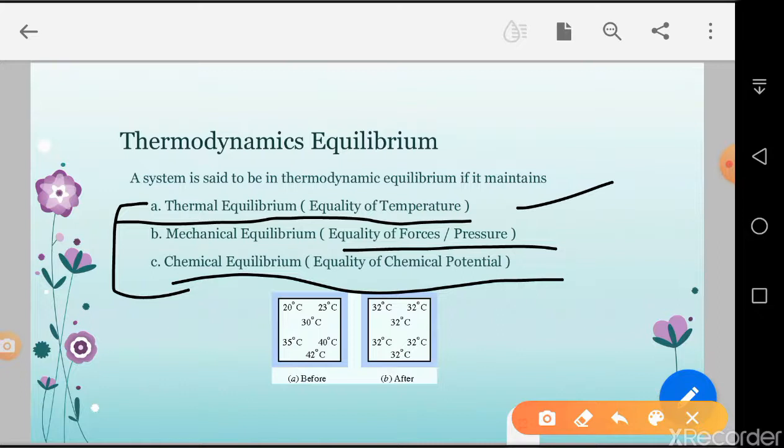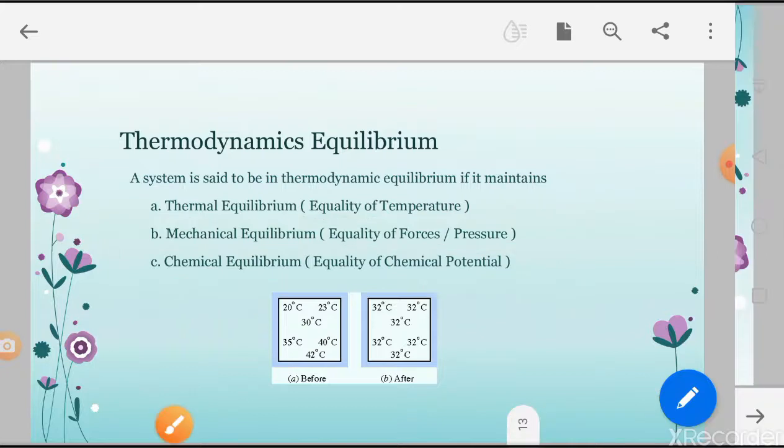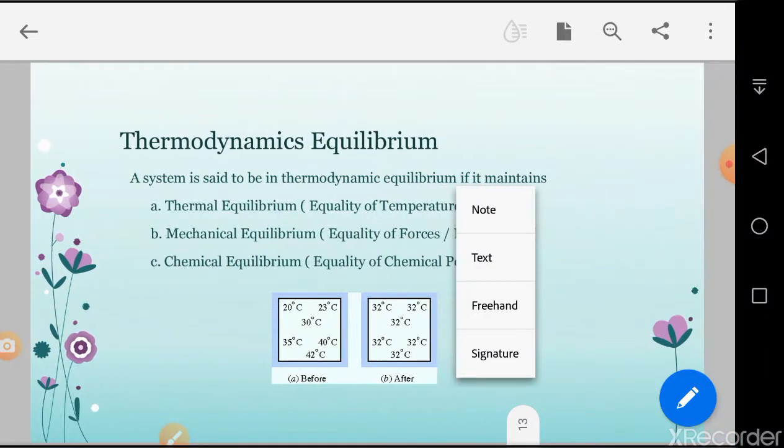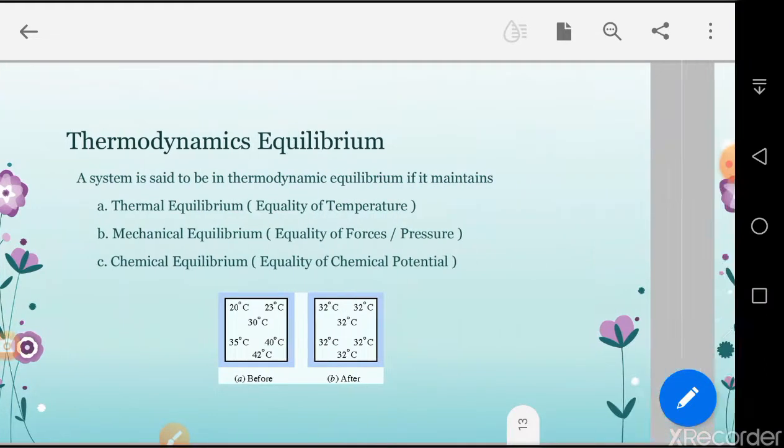This is an example of before and after, like 20, 23, 30, 35, 40, 42, after 32. In that case it is in equilibrium. Okay, next slide.